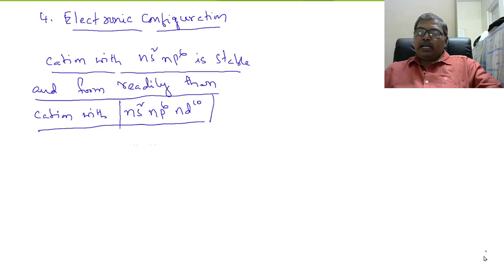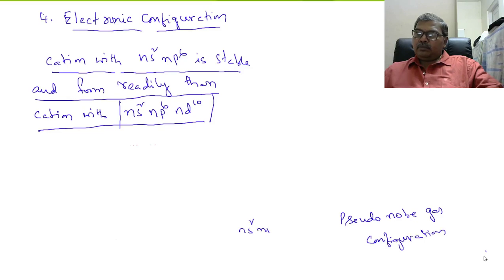This Ns2Np6 Nd10 configuration is called pseudo inert gas configuration, pseudo noble gas configuration, whereas Ns2Np6 is noble gas configuration.